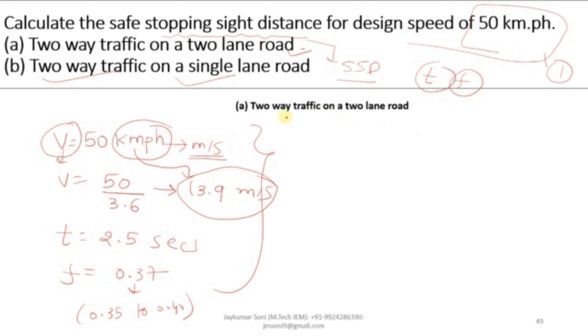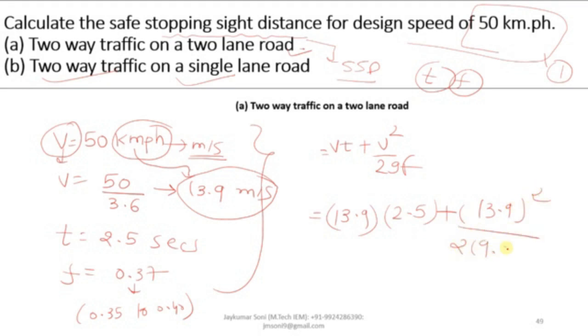The equation of two-way two-lane traffic is normal, which is Vt plus V square by 2gf. Here the V is 13.9, t is 2.5 plus 13.9 whole square by 2 into 9.81 into 0.37. And if you calculate these values, then you will get 61.39 meter.